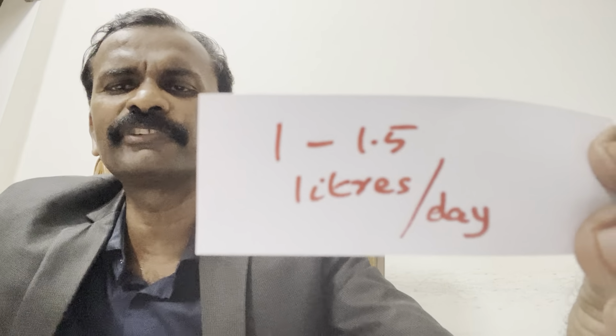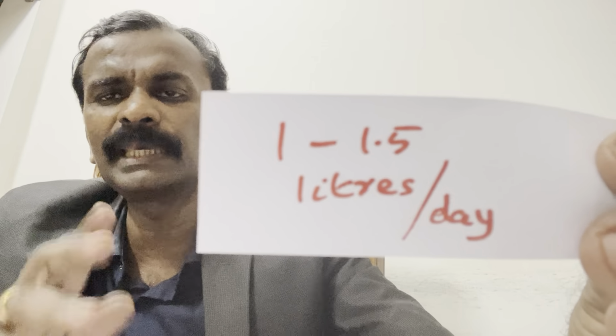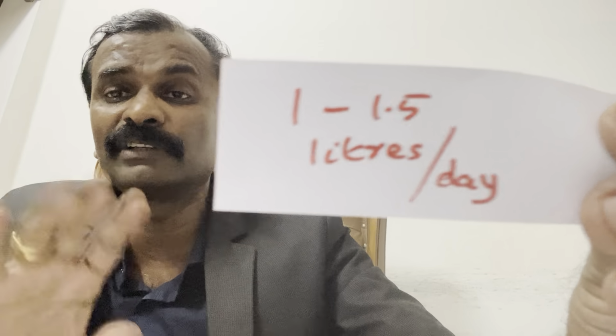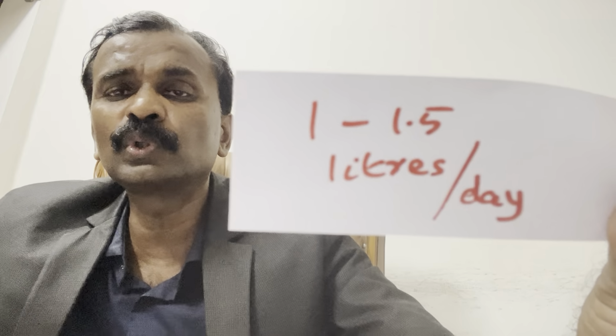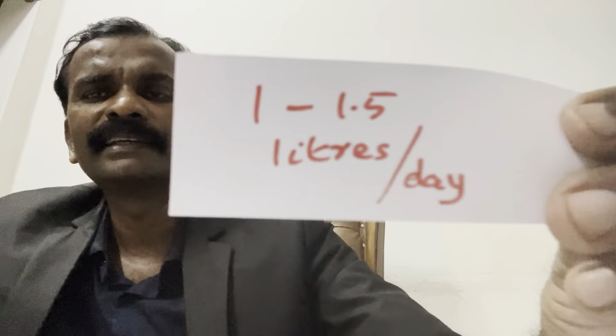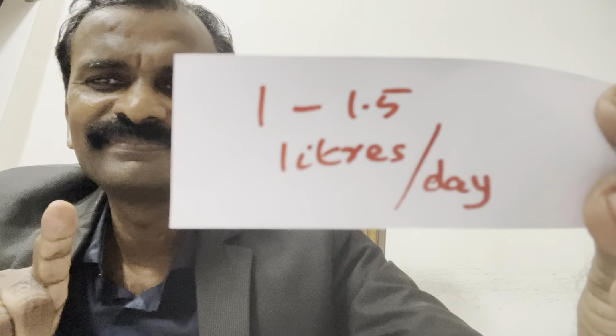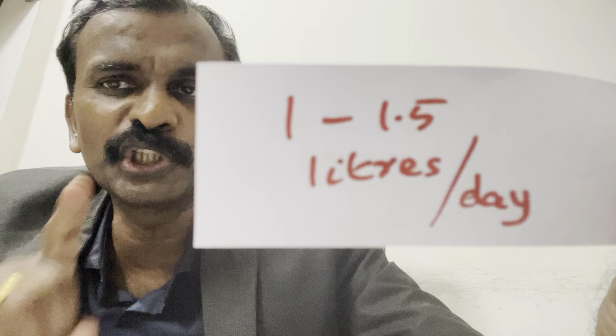Liter, don't forget. They'll keep ml or something in that and make you confused. 1 to 1.5 liters per day is a repeatedly asked MCQ.